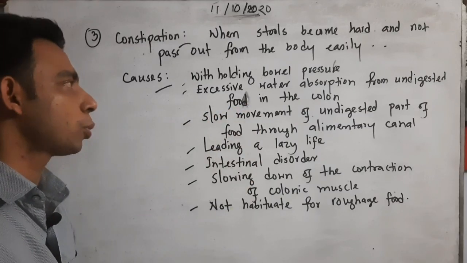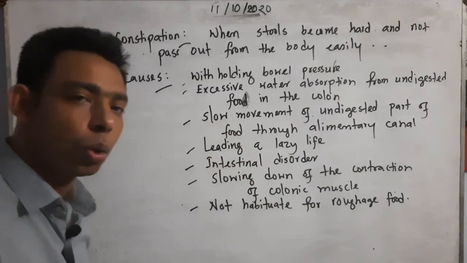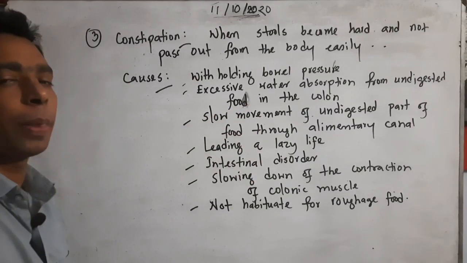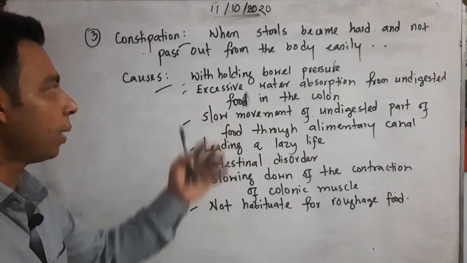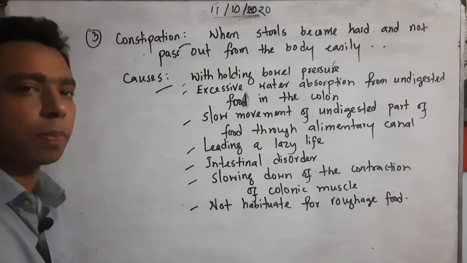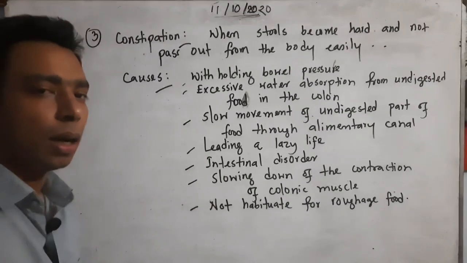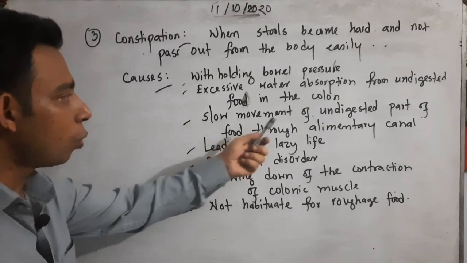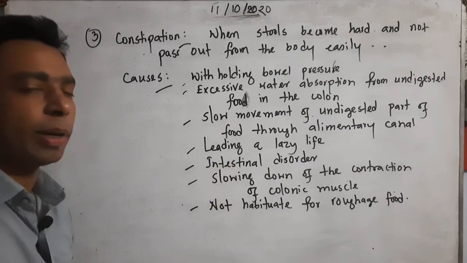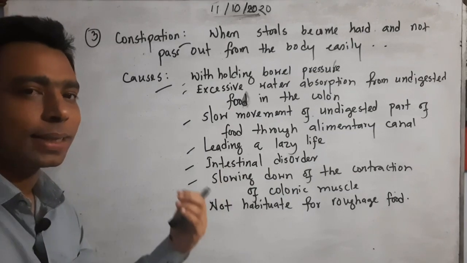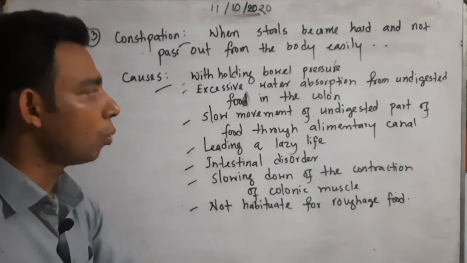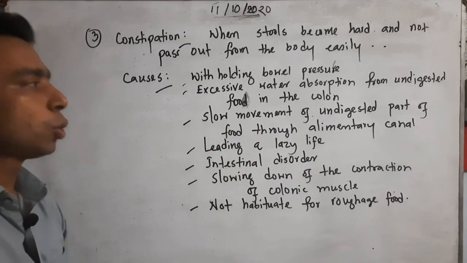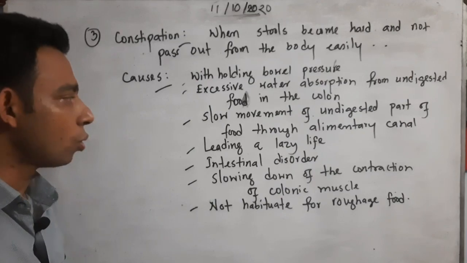Excessive water absorption from undigested food in the colon. The colon is a part of the excretory system, and excessive water absorption from the undigested part also leads to constipation. Slow movement of the undigested part of the food through the alimentary canal. We know that the mouth to the anus is composed as the alimentary canal, so slow movement through it can also be a cause.